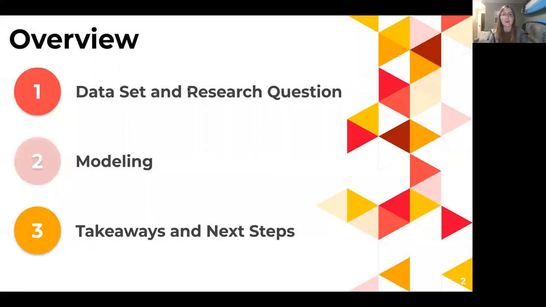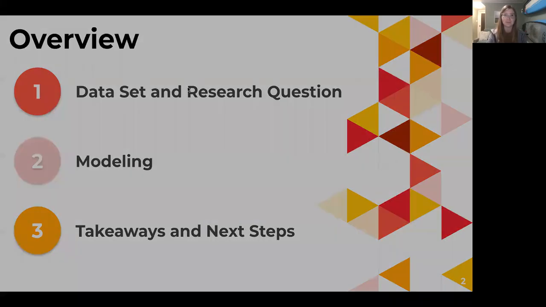So today I am going to discuss my dataset and research question with you. Then I'm going to move on to my machine learning modeling techniques. And finally, I'm going to end with some important takeaways and potential next steps.